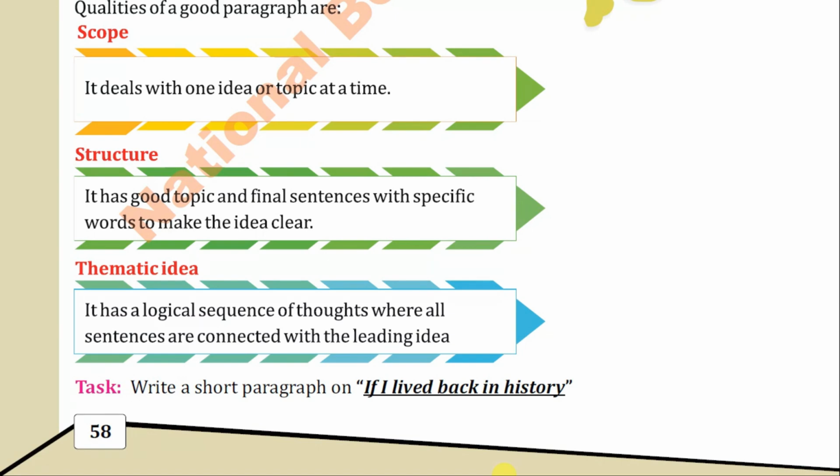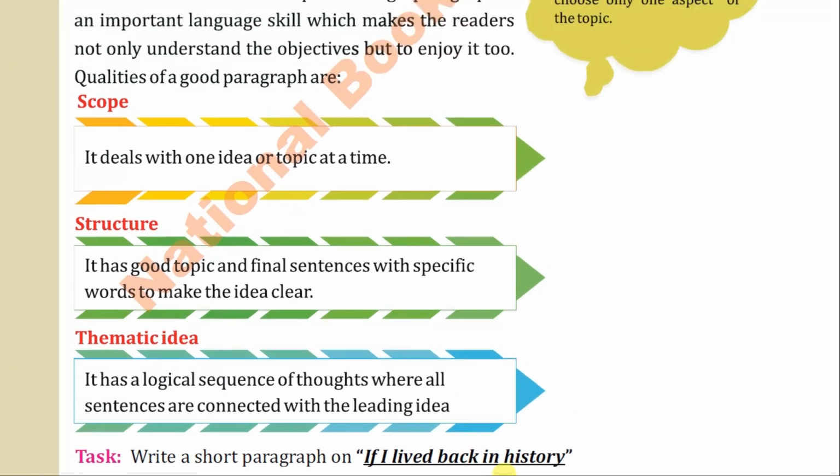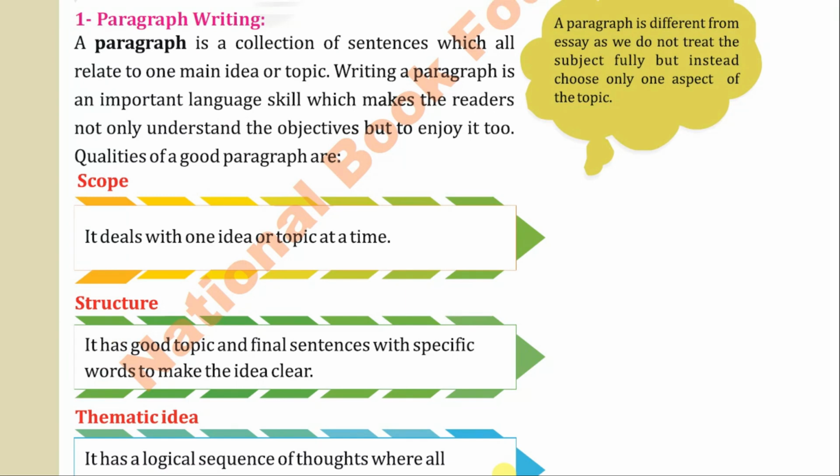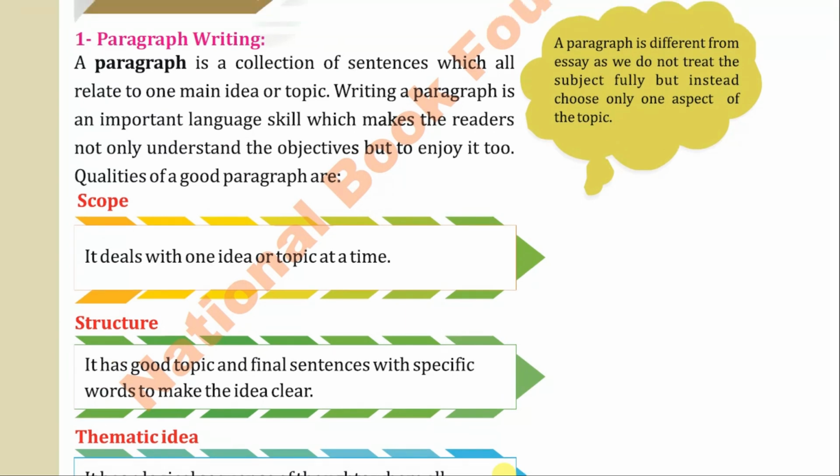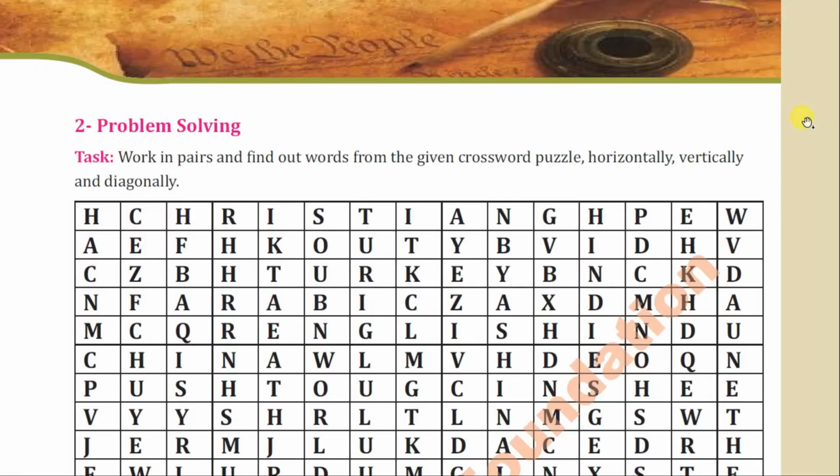Always remember, writing an essay is different from writing a paragraph. An essay has a wider scope. There are so many paragraphs in an essay, but not in a paragraph. A paragraph is always written in one whole form. A paragraph is different from an essay as we do not treat the subject fully, but instead choose only one aspect of the topic. In a paragraph, we choose just one aspect of the topic, but in an essay, we write the complete details from beginning till end.